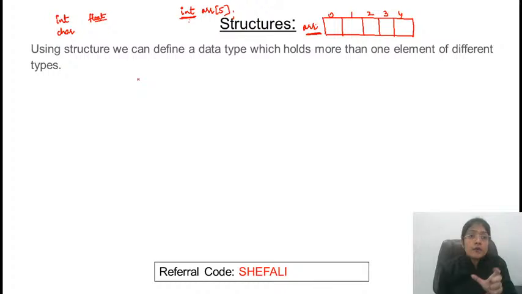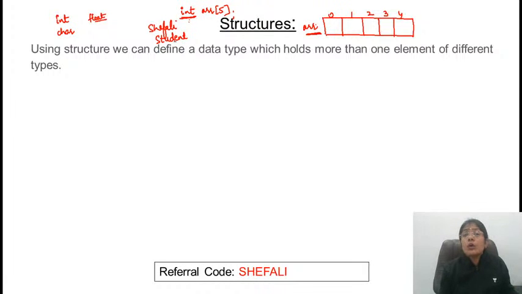If no primitive data type is satisfying the request, in that case there is a requirement of user-defined data type. For example, I have used some data type. Data type का नाम मैं शेफाली भी रख सकती हूँ, or I can take the name as student. तो सिस्टम को मालूम है कि शेफाली कौन सी डेटा टाइप है? सिस्टम को मालूम है कि स्टूडेंट कौन सी डेटा टाइप है?